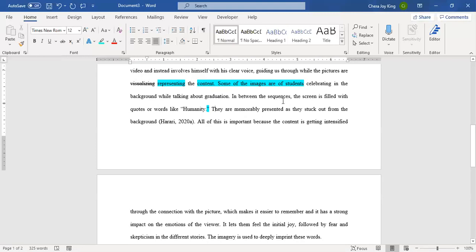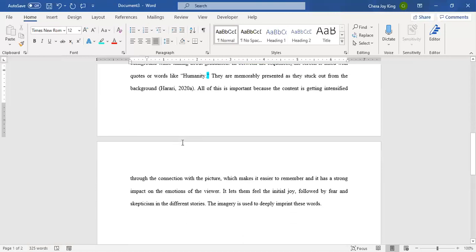In between the sequences, this is another one of those phrases that is optional, and so she separated it with commas, so that is excellent. The screen is filled with quotes or words like humanity. They are memorably presented as they stuck out from the background. Okay, this one, there's nothing wrong with it. It could be a little bit more specific. They could talk about the color, the size, whatever made it stick out. But grammatically and style-wise, it's just fine the way it is.